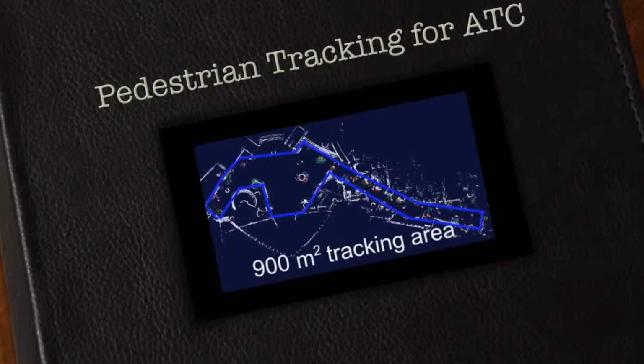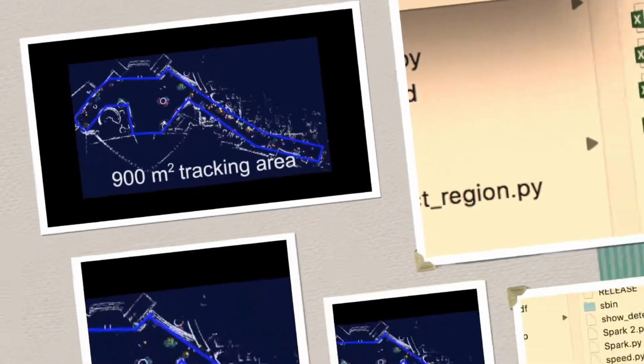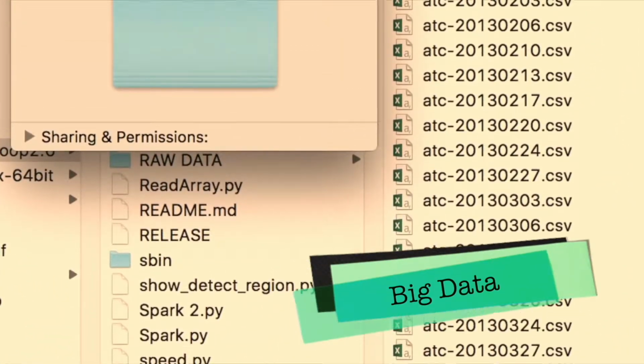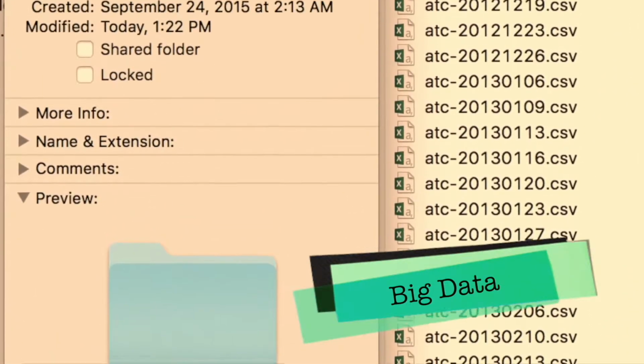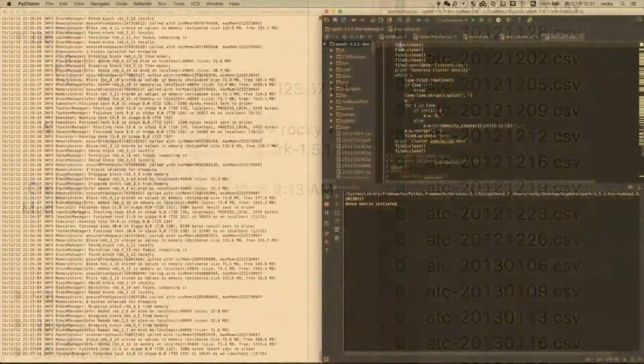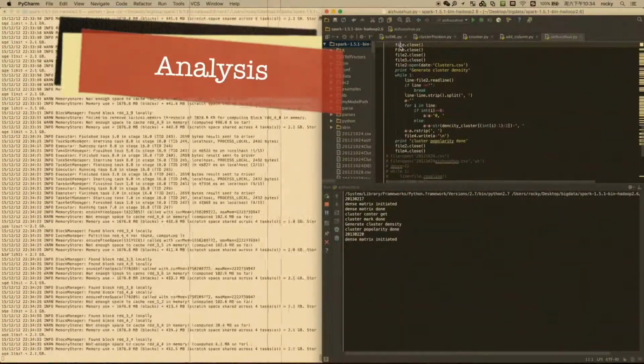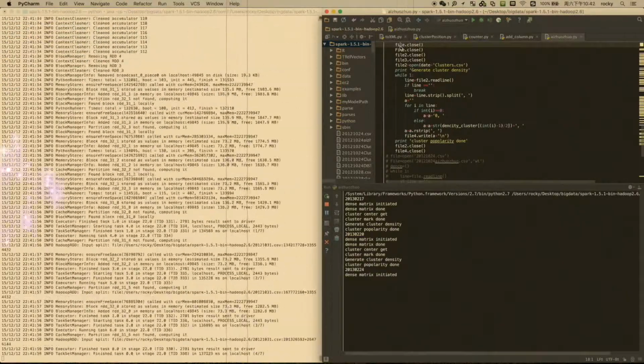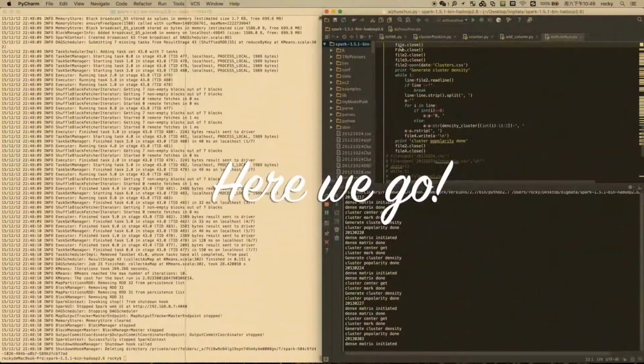900 square meters of trekking area, 123 gigabytes of raw data, day and night of effort in data mining. Now, here we go!